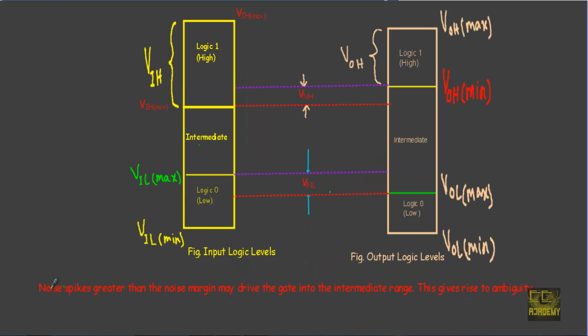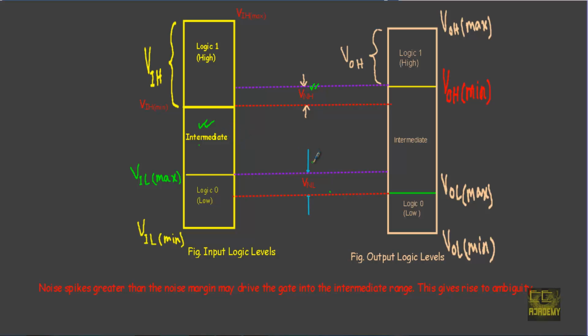and will not show any false operation in our circuit. Any noise spike greater than the noise margin may drive the gate into the intermediate range, and this gives rise to ambiguity in the operation of our logic circuit. That means if we have any negative noise spikes greater than this VNH, that will drive the gate into this intermediate voltage range, which will create an uncertainty in the operation of our logic circuits.